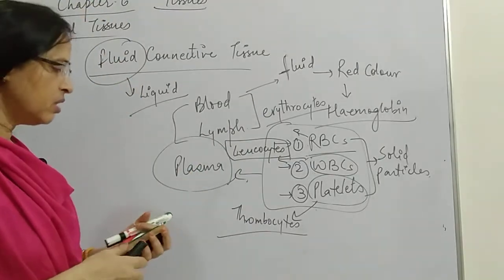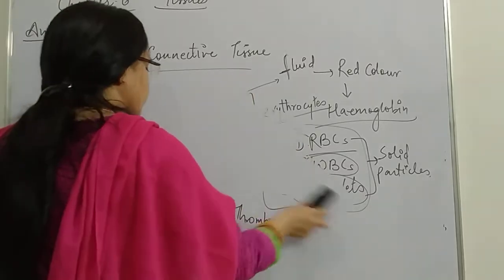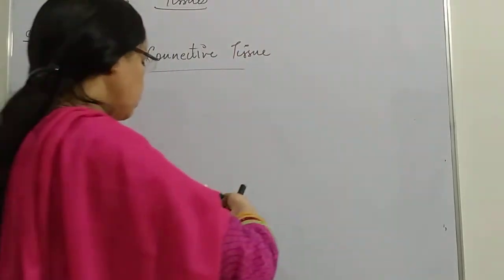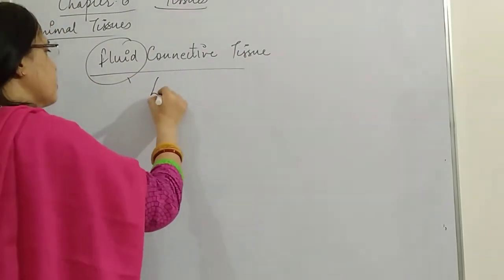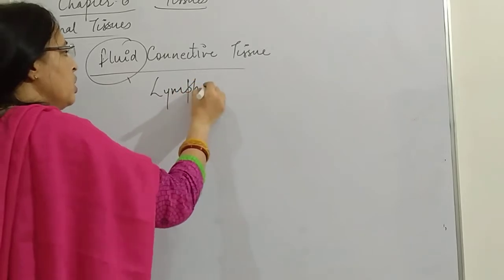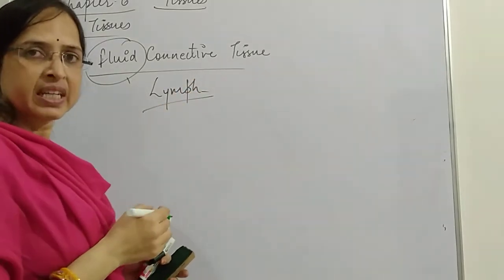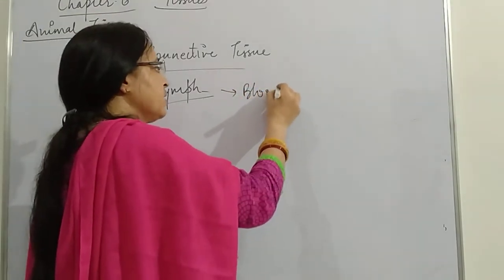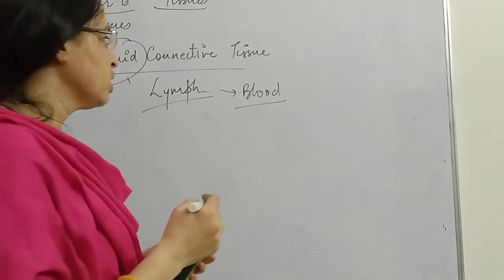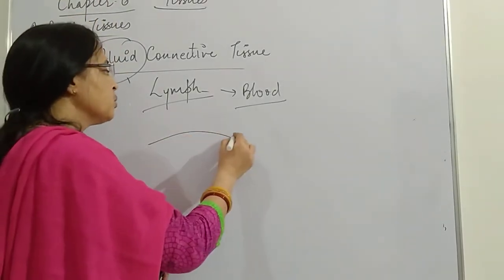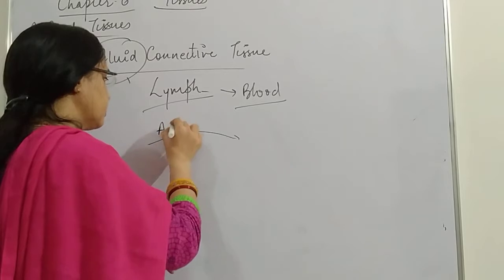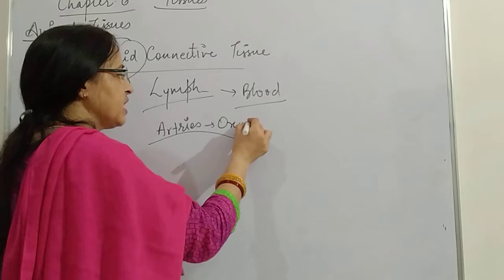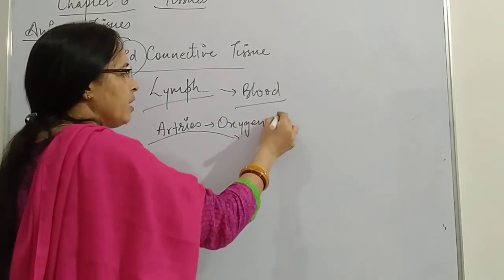Now we talk about the lymph. So what is lymph? Lymph is also a fluid connective tissue, and it is a part of blood only. How? See here, when the blood is moving in the arteries, as you know that arteries carry oxygenated blood, or we say pure blood is carried in arteries.